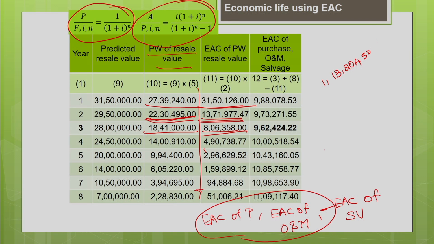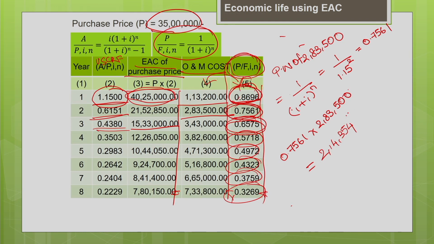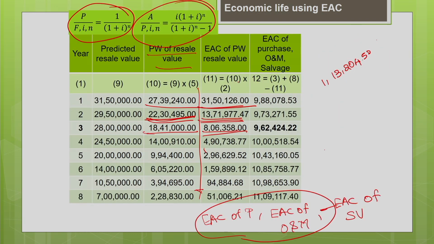Now, your resale value. Resale value is your column 9. Now, convert it into time t equal to 0 by using the present worth factor. Which is the present worth factor column? Present worth factor column is column number 5. So, this column number 5 you multiply with column number 9, that is your resale value, you will get the present worth of the resale value. Now, find the equivalent annual cost. How will you do that? You multiply the present worth, the column number 10, by the uniform series capital recovery factor, which you have calculated in column number 2. That will give you column number 11, equivalent annual cost of the resale value.